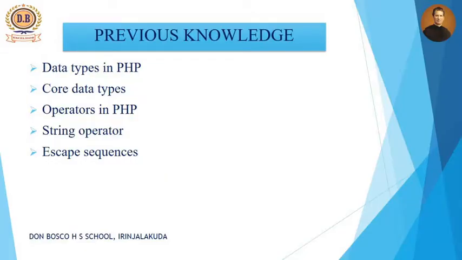Okay, so in the previous video we already saw the different terminologies that we are using in PHP. That means the different operators of PHP. Different operators means all the common operators like relational operator, logical operator, arithmetic operator, and one special operator we also discussed, that is the string concatenation operator. So these are the different types and terminology that we discussed in the previous video.